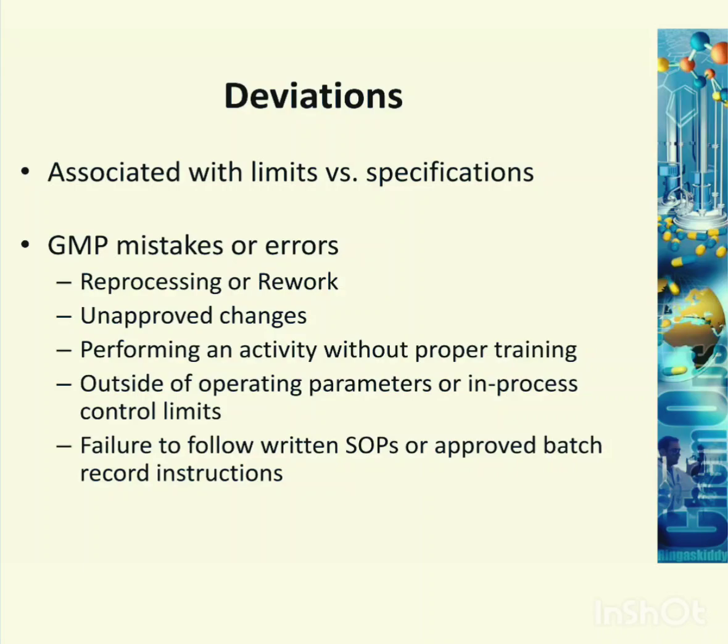Basically, there are two types of deviation: planned deviation and unplanned deviation. Here are some examples of deviation: GMP mistake or error, reprocessing or rework, unapproved changes, performing an activity without proper training, operating outside of operating parameters or in-process control limits, failure to follow written SOPs or approved batch record instruction.